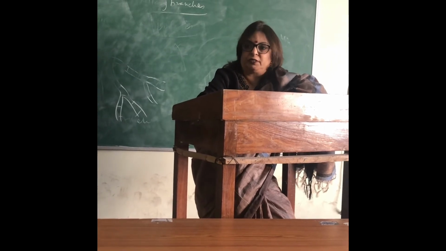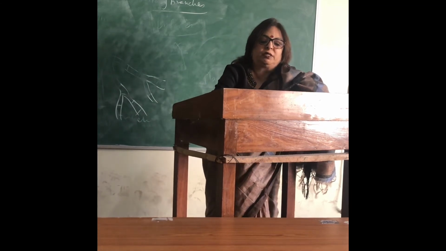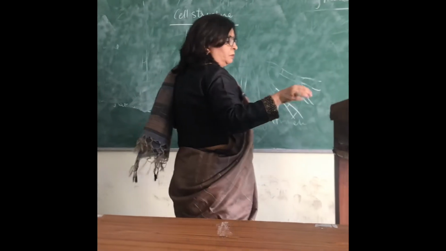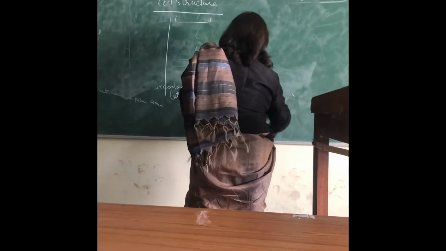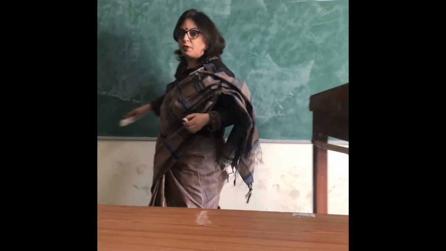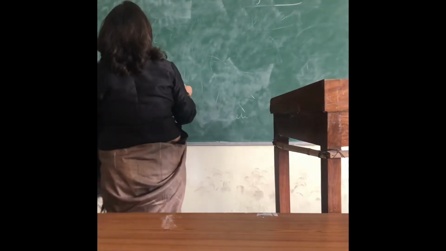Rectangular in size, and internodal cells, they are filled with, we can say, the dense granular cell. Let's go on, okay? So we can say the cell structure.